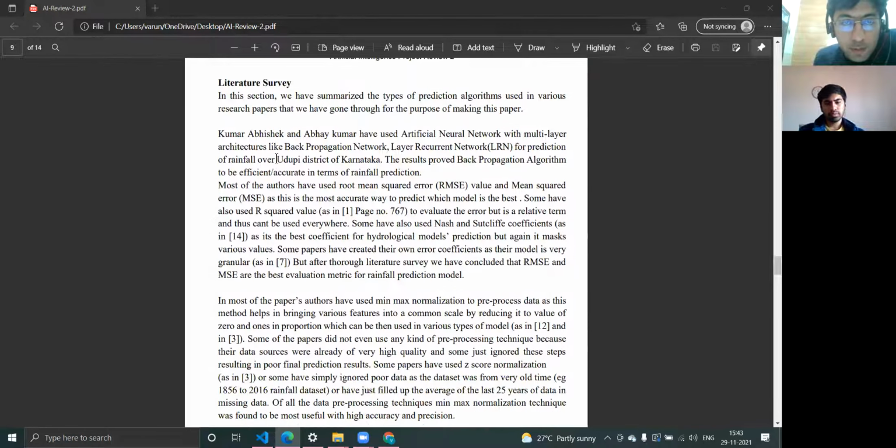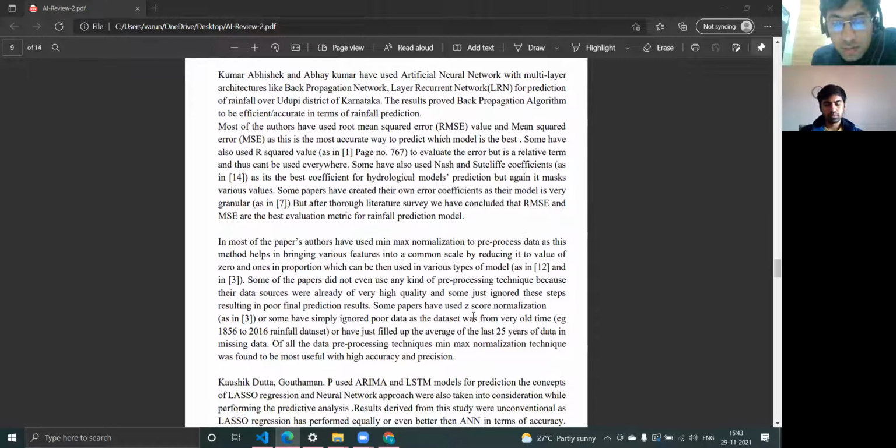Then we also performed a literature survey, where we went through several papers and found various issues with the proposed schemes. Some of the most common issues were that most papers have not considered many interesting attributes which have a high influence on predicting the amount of rainfall. Another drawback, as mentioned earlier, is that most of them have used a batch learning or mini batch approach, but we'll be using stochastic gradient descent, since batch learning has certain drawbacks.